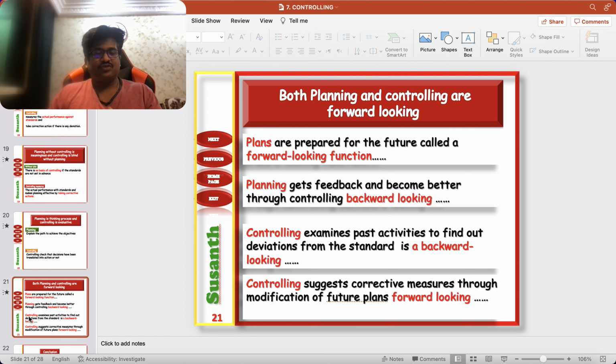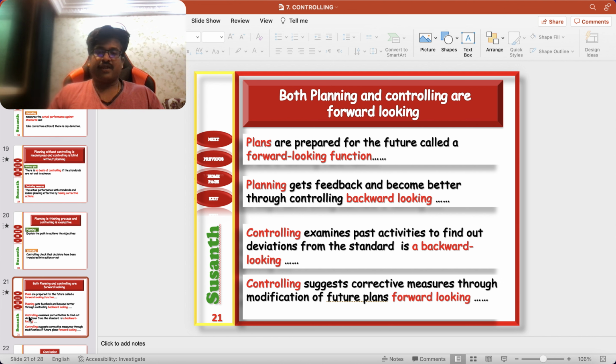Once you plan something and get the result, you compare your actual result with your planned result. Then you find some deviations. Next time when you are planning, this controlling function will help you to make better plans. Suppose you are traveling to a destination for the first time. You don't know what the traffic is, how much time it will take. Google says 35 minutes to reach there. But you started your vehicle, and there are so many traffic junctions and traffic points. So Google was saying 35, but it took about 1 hour to complete the journey.